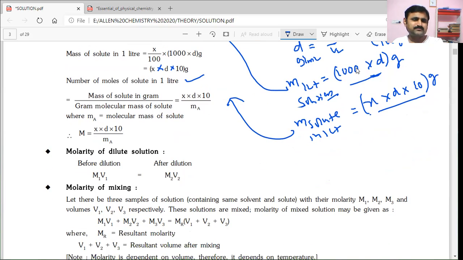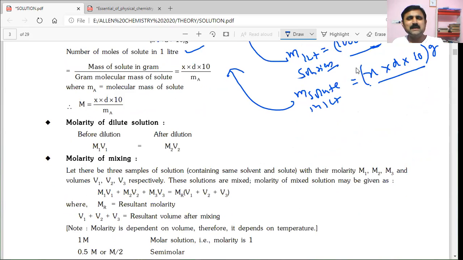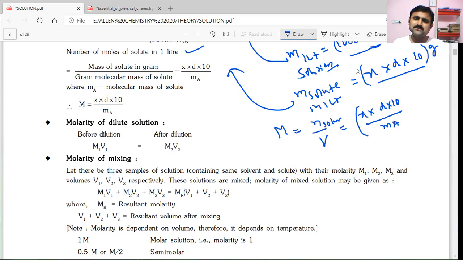And now, what is the molarity definition? Molarity definition is number of moles by volume, particularly number of moles of solute. So now the number of moles of solute x into d into 10 by molecular weight of solute is there. This is the